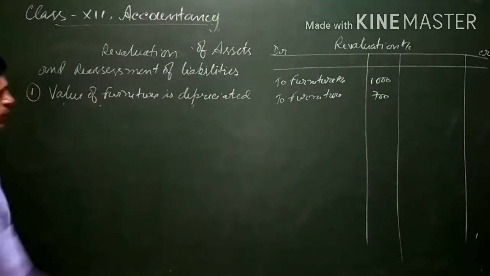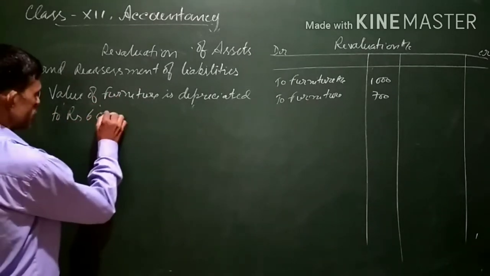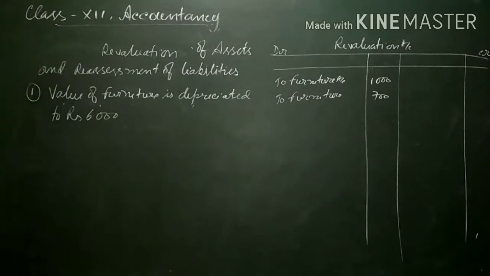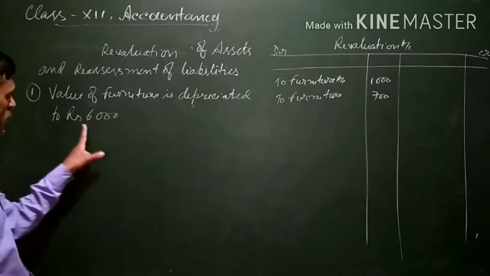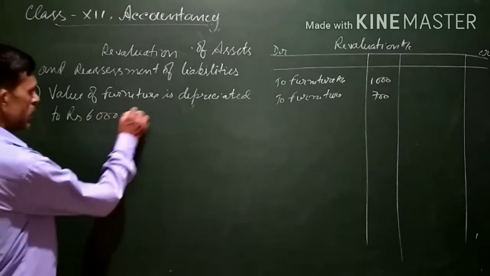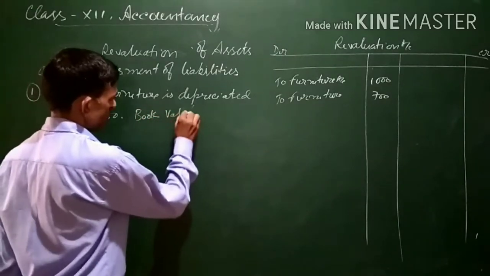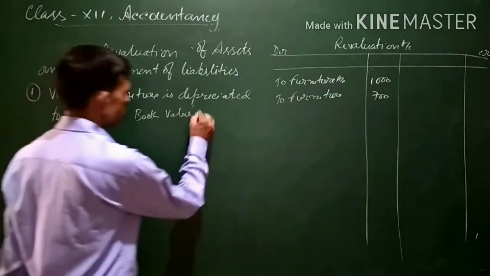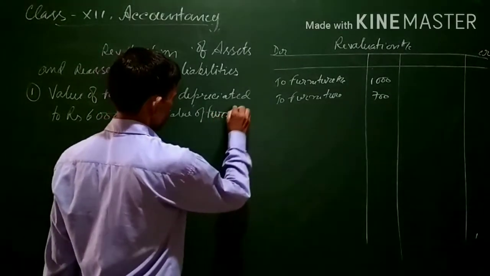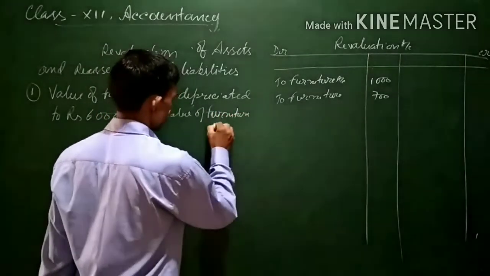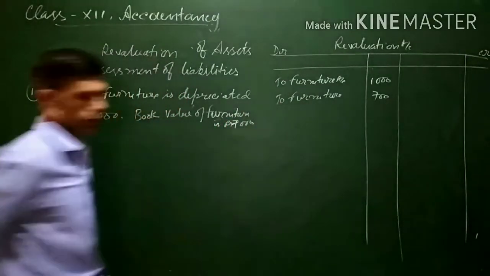Suppose in the question it is given that the value of furniture is depreciated to rupees 6,000, and the book value, meaning the value which appears in the balance sheet, of furniture is rupees 7,000.